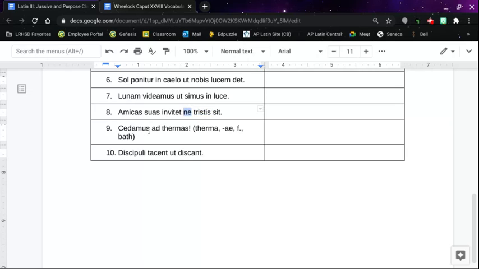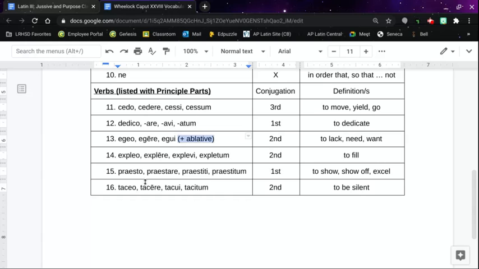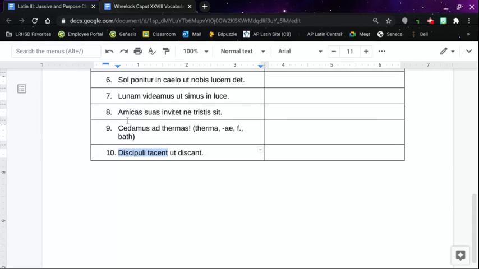Okay, number nine. Let's go to the baths. That was the entertainment of choice for the Romans. Let us go to the baths. Number ten. Not subjunctive in the beginning here. So the students are silent. It's a second conjugation verb, so the E is just regular present tense. The students are silent so that they may learn.